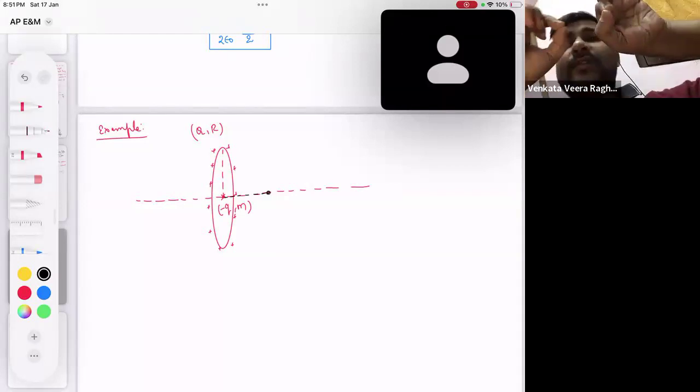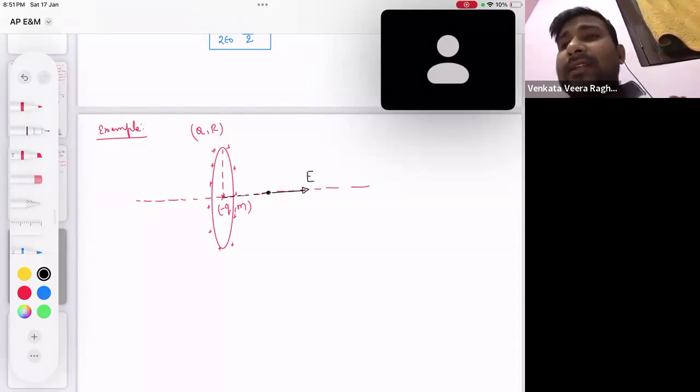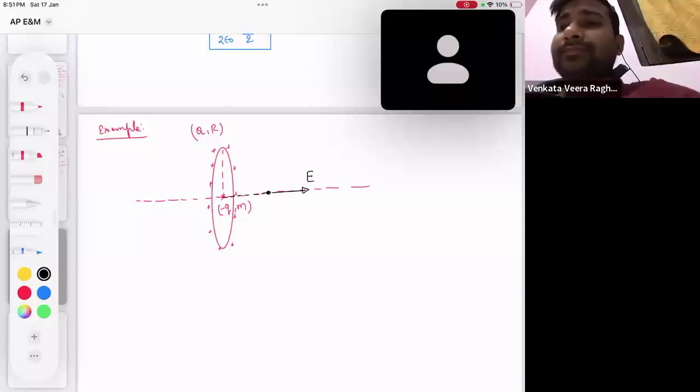Matlab, this is the ring. Along the axis, we have displaced it by some distance. Can you tell me what will happen? What direction will the field be created? Will the field be created in this direction by the ring?